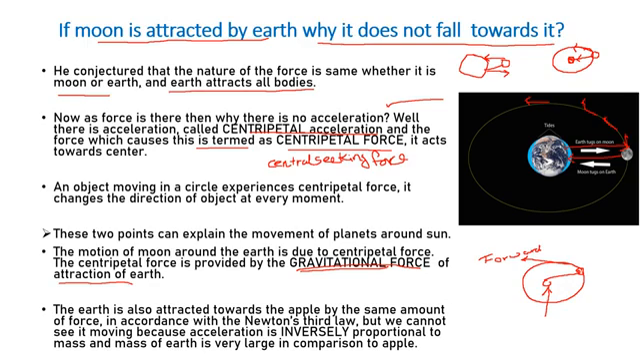So due to these two forces, the moon is revolving around the earth, and hence all the planets move around the sun. So this is the reason why the moon and the earth are not colliding with each other, or let's say other planets are not colliding with the sun.